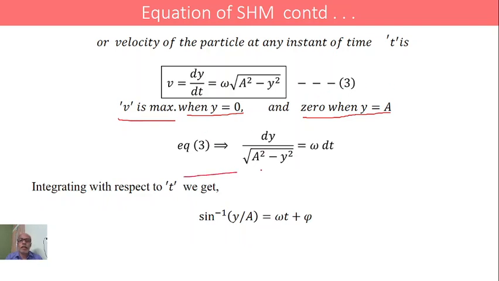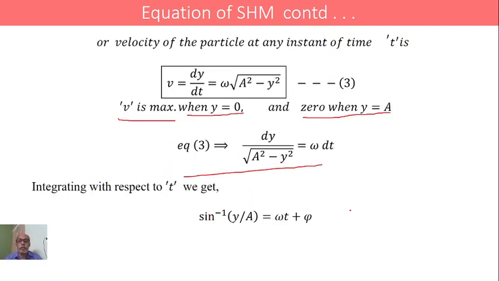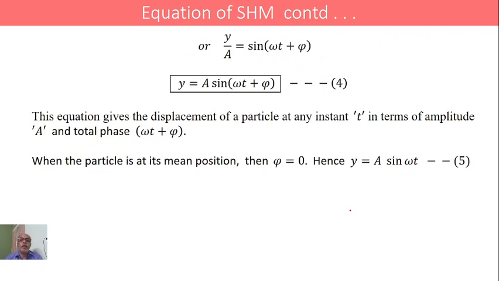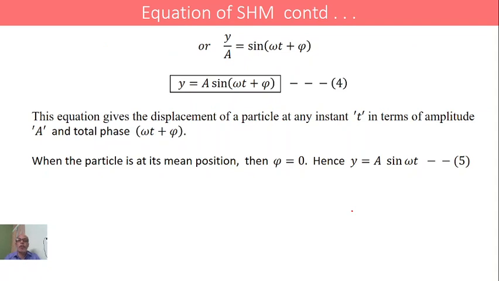Therefore, equation 3 can be rewritten as dy divided by root of a square minus y square equals omega dt. Integrating this with respect to t, we get sin inverse y by a equals omega t plus phi, where again phi is the constant of integration. Or y by a equals sin of omega t plus phi, or y equals a sin omega t plus phi.